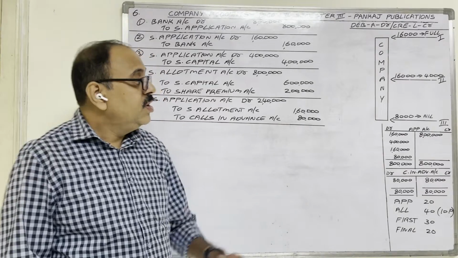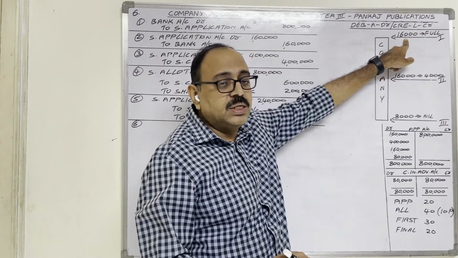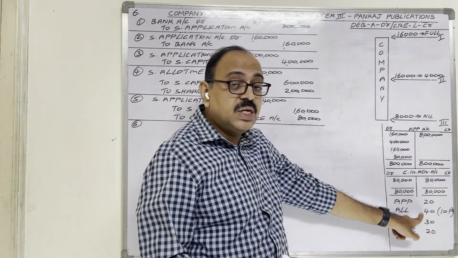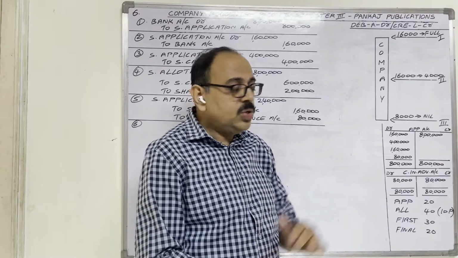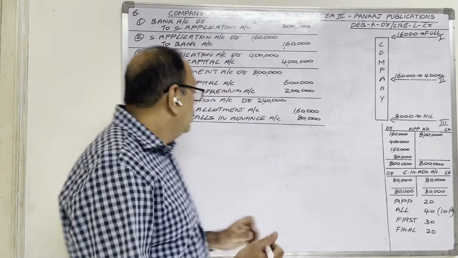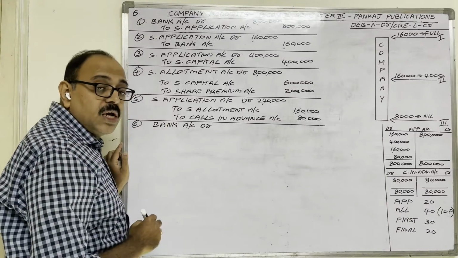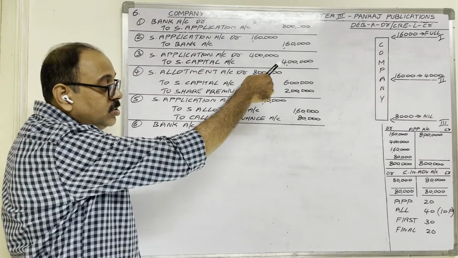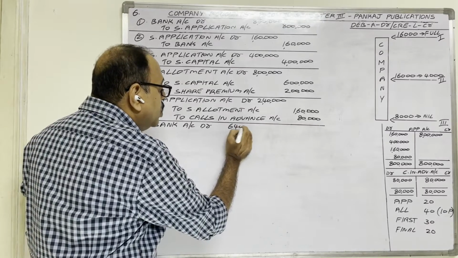Next entry, first category applicants on their 16,000 shares at the rate of 40 rupees each, they paid allotment money. No? For that we should write the entry. So they are paying money to us. Means bank is a receiver. Bank account should be debited. How much money is coming from them? 16,000 shares at the rate of 40 rupees each, 6,40,000 rupees.